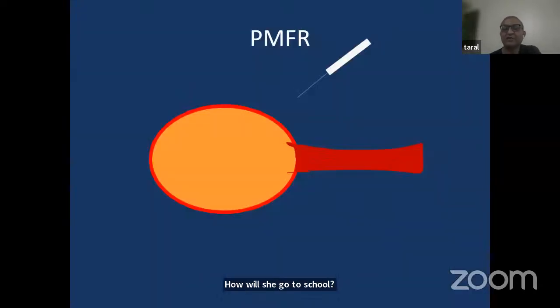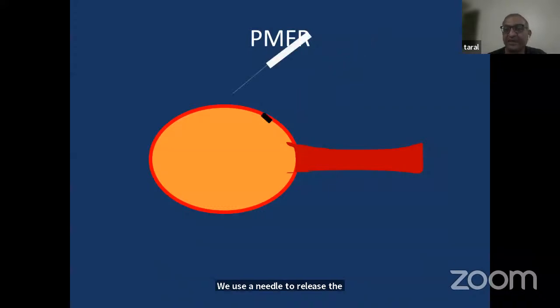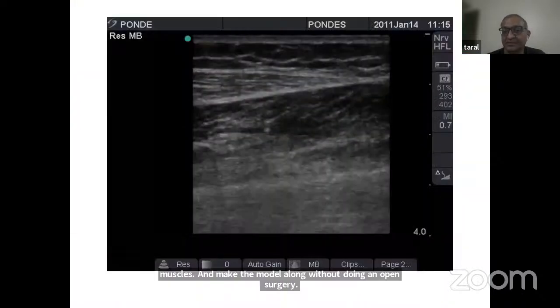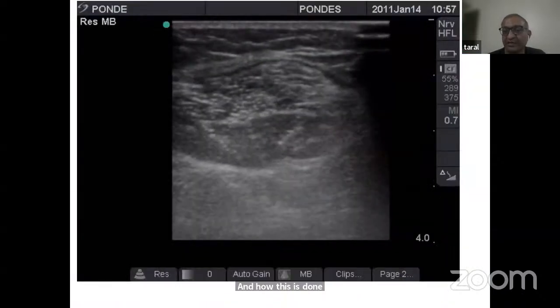So for these children, now we have again an ultrasound guided procedure. So, some similarity between what Pankaj is doing and what I am doing. Pankaj is doing all percutaneous procedures for congenital heart surgery. And I am also doing a lot of percutaneous procedures for pediatric orthopedic problems. Under ultrasound guidance, Pankaj, with the same machine which you use to diagnose congenital heart problems, we use a needle to release the tightness in these muscles and make the muscle elongate, without doing an open surgery. And this is how this is done under ultrasound guidance.